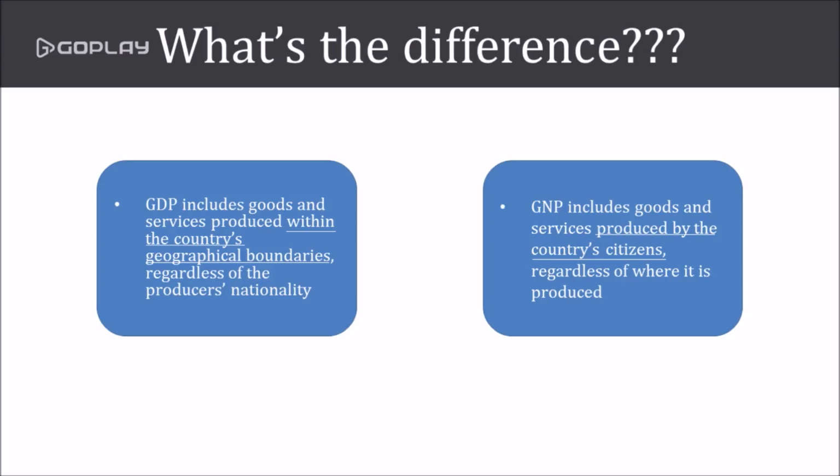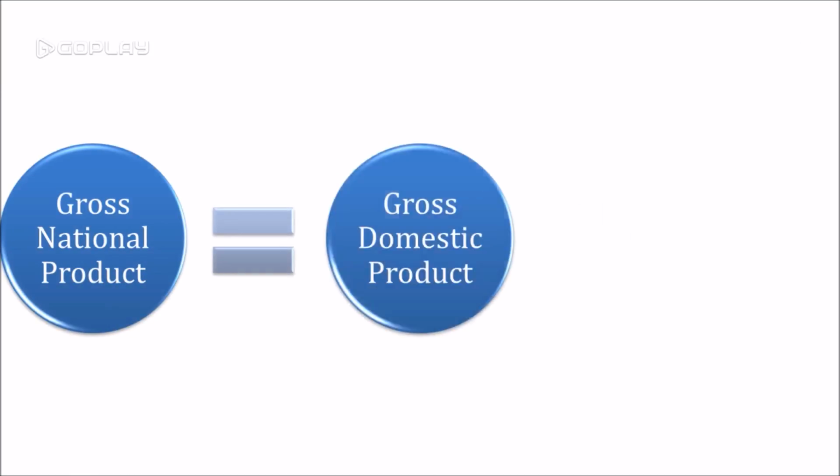country's citizens. Let's say we have a Singaporean firm that ventured into USA. Where would the production made by the Singaporean firm in the US be included? Singapore's GDP, Singapore's GNP, USA's GDP, or USA's GNP? It will be recorded in Singapore's GNP and USA's GDP. It is recorded in Singapore's GNP because the Singaporean firm is run by a Singaporean. On the other hand, it is recorded in USA's GDP because the firm is in USA and the production is made in USA. GDP and GNP are linked in the following manner.